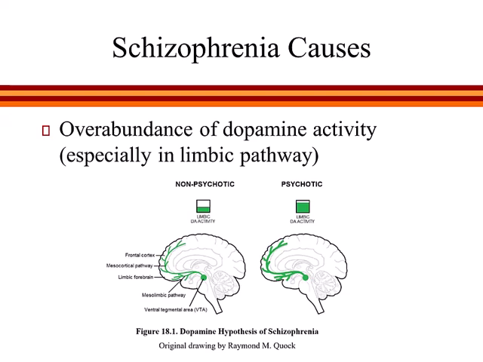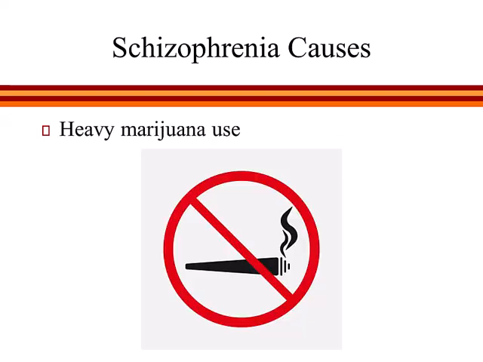While schizophrenia does appear to have a strong genetic and biological basis, there can be environmental risk factors as well. In particular, several lines of evidence have shown a correlation between marijuana use and schizophrenia symptoms, and longitudinal studies suggest that heavy marijuana use may play a causal role in leading to the onset of schizophrenia.